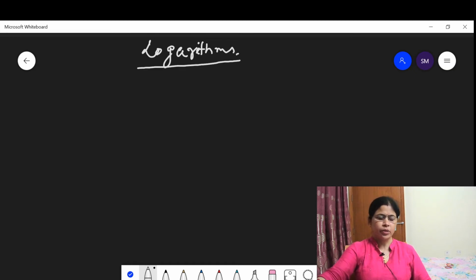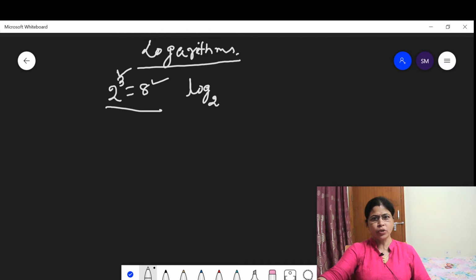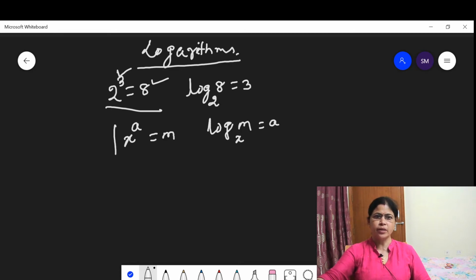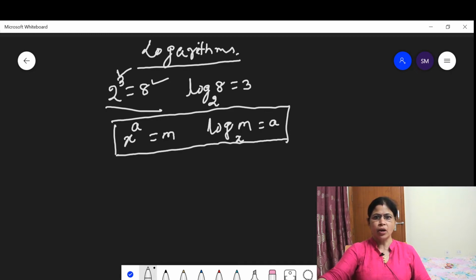What is a logarithm? Suppose you know 2 to the power 3 is equal to 8. When you apply logarithm here, then we write log of base 2 of 8 is equal to 3. This means x to the power a is equal to m, which means log of base x of m is equal to a. This is the main part of what a logarithm is.